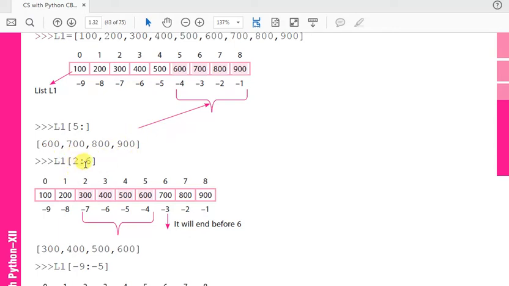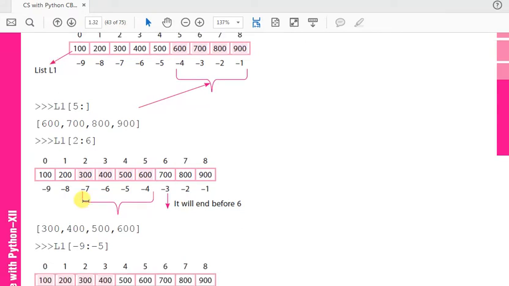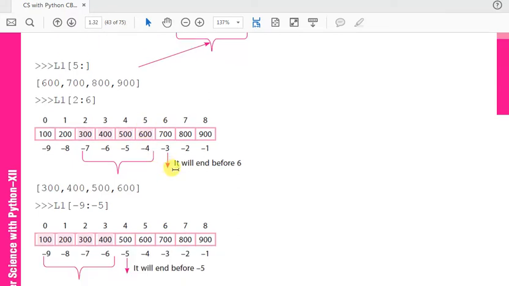Next is 2 colon 6, which means from the second index up to the 6th index minus 1. So it extracts up to the 5th index: 300, 400, 500 and 600, because it ends before 6.